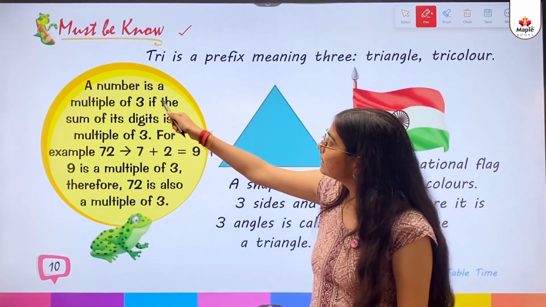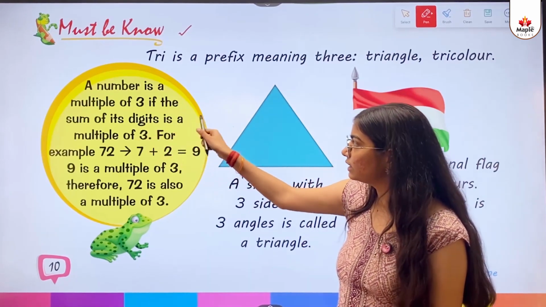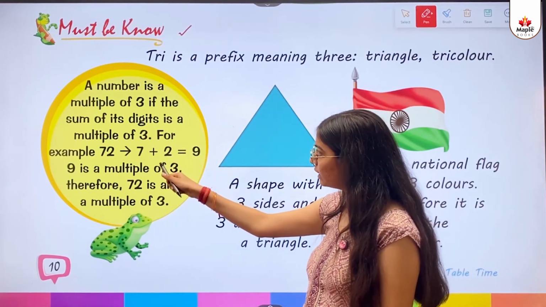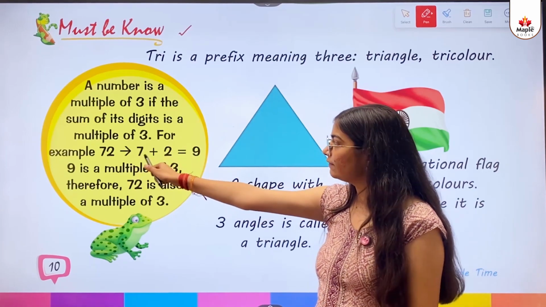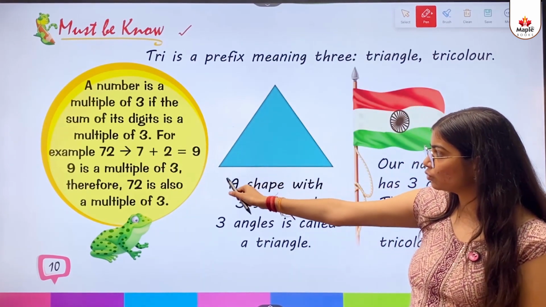A number is a multiple of 3 if the sum of its digits is a multiple of 3. For example, 72 gives 7 plus 2 equals 9.